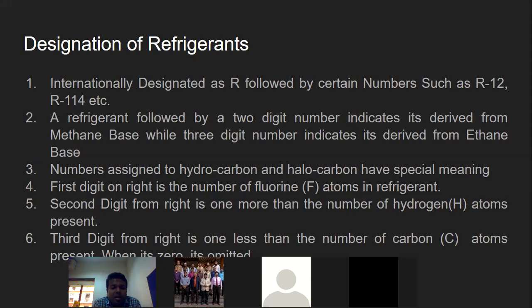And there are certain cases where no carbon atom is present. Whenever there is no carbon atom, you can eliminate that third digit. So when we talk about R12, there is no third digit. What do you understand from that? There is no third digit, which means there is no carbon atom present in R12. Is that okay?